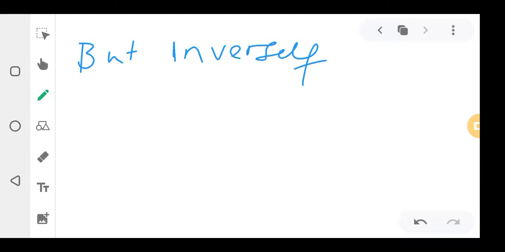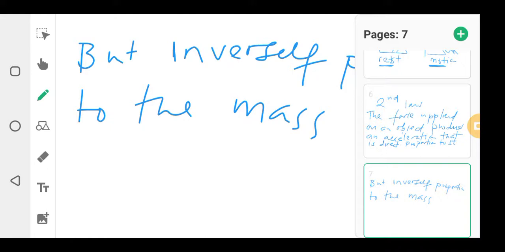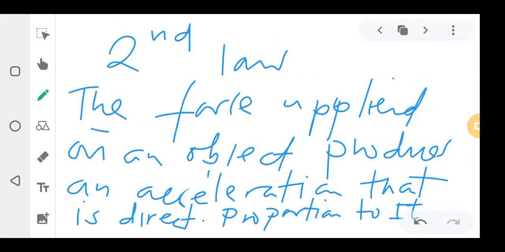but inversely proportional to the mass. So in short, force is directly proportional to acceleration, but inversely proportional to the mass. This states that the force applied on an object produces an acceleration that is directly proportional to it, but inversely proportional to the mass.